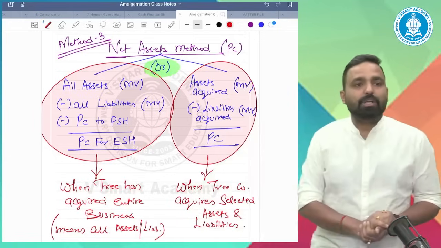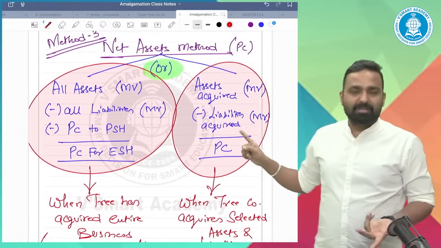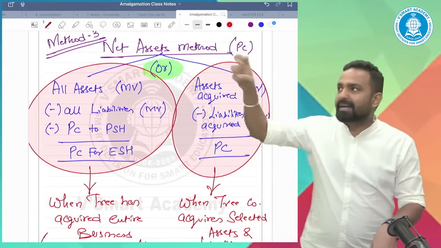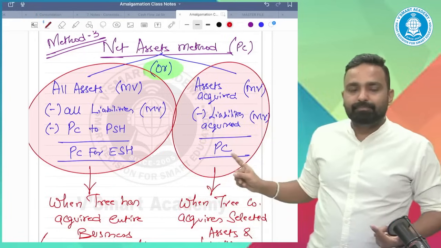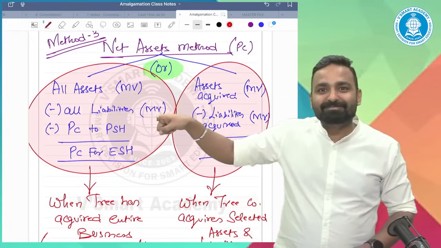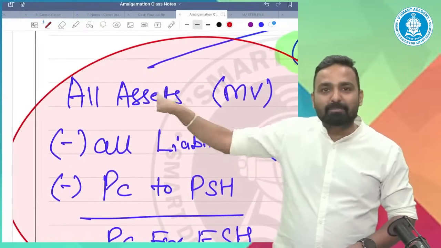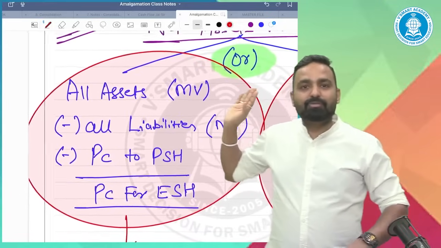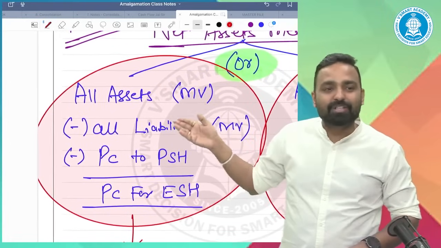Guys, understood or not? So let's understand this first now, because this is quite simple. Whatever assets or liabilities you acquired. D-Mart example: you went to the shopping center, you picked the goods, put them into the basket and paid the amount for them. But you entered the D-Mart to purchase the entire D-Mart. All the goods, the entire building, all the stock you purchased, all the liabilities of D-Mart now become your liability. Everything you purchased. So obviously you have to consider all liabilities and all assets.